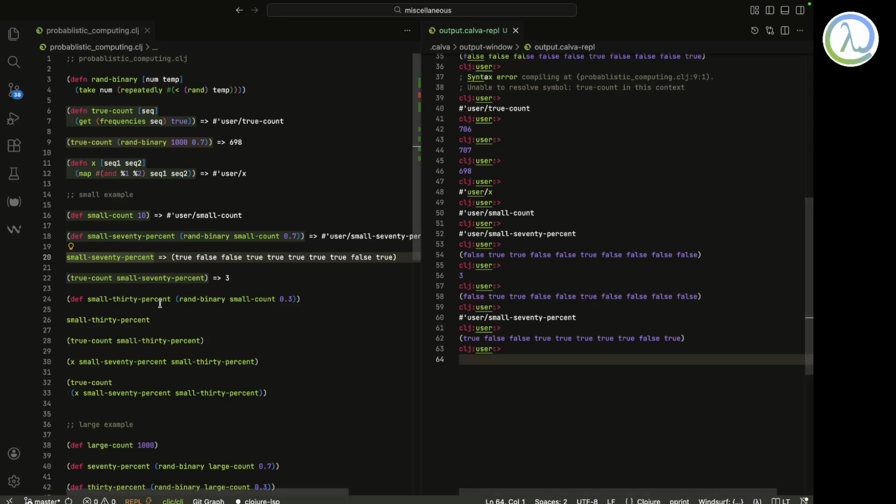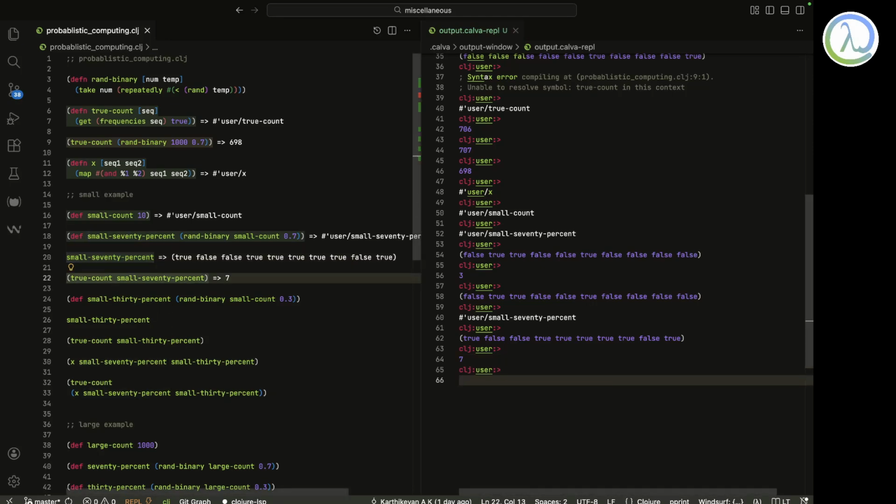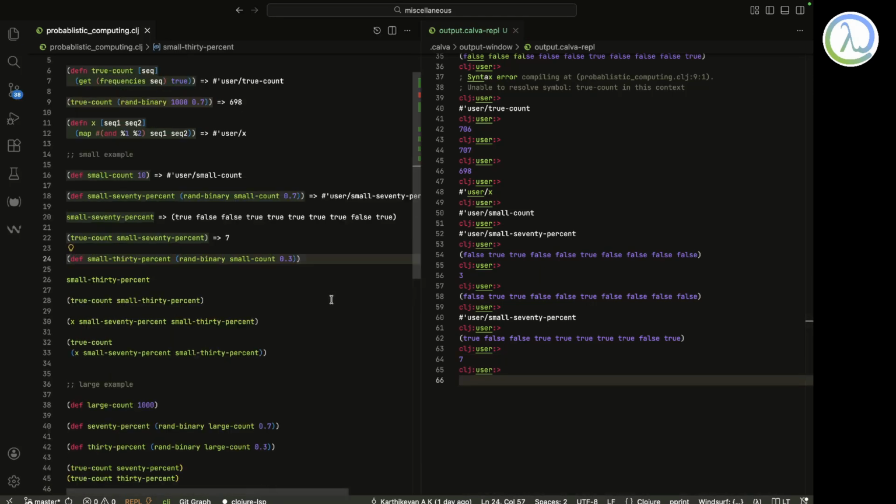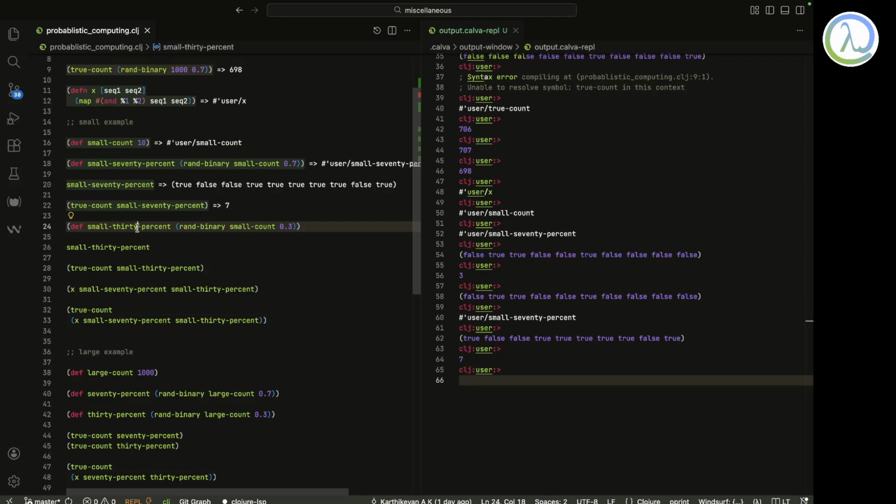1, 2, 3, 4, 5, 6. Yeah, I think only now I'm getting the right number. I don't know what happened over here, right? Okay, so now it's just 7. Okay, it's bang on target, 7. Okay, and small 30%.